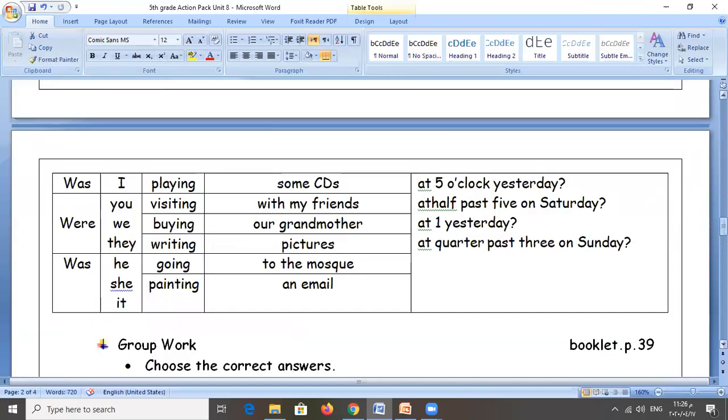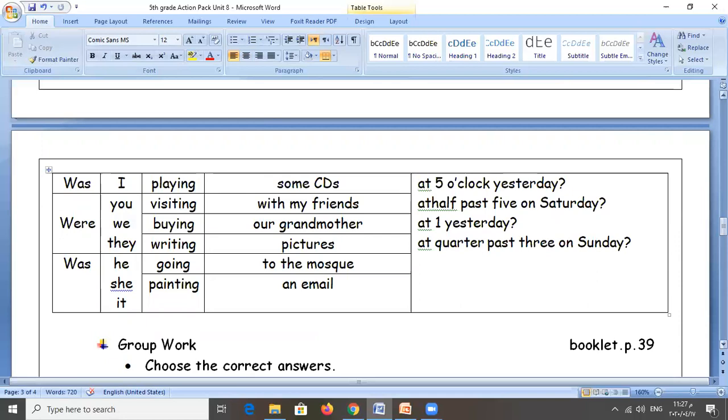Okay, now for questions, we add in the beginning was or were, according to the subject, okay? Now, for the singular form, I, he, she, it, we add in the beginning was, and for the plural forms, you, we, they, we add were in the beginning. Then as usual, the verb, which is in the base form, then we add ing: playing, visiting, buying, writing, going, painting. Then we have the complement, whatever it is. Then we have the keywords, okay? Then we have the question mark.